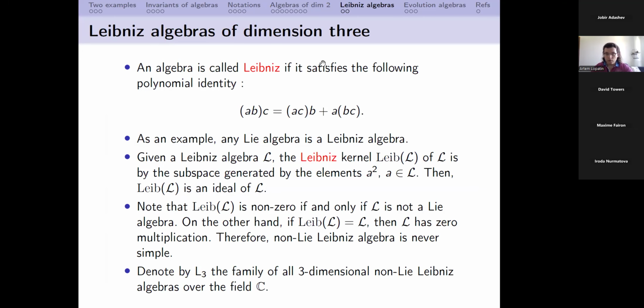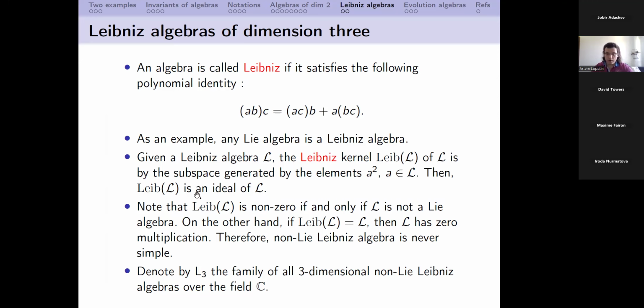Okay. So the second part is about Leibniz algebras. Here's the definition of Leibniz algebras. A key example of Leibniz algebras is of course a Lie algebra. Because Lie algebras are important without any connection with Leibniz algebras, it's reasonable to consider Leibniz algebras which are non-Lie algebras and Lie algebras separately. So here we will concentrate on Leibniz algebras which are not Lie algebras.